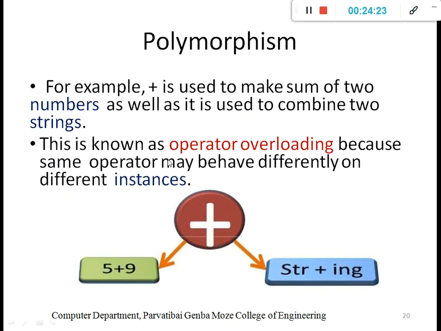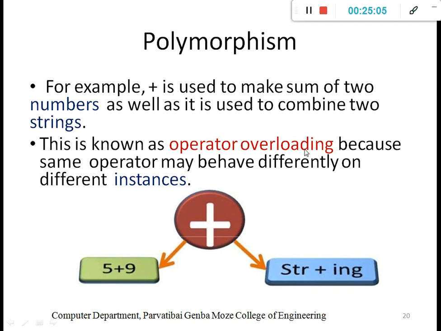Let's take a simple example of operator overloading, for example the plus operator. We use the plus operator whenever we add two numbers. Whenever we concatenate two strings in programming, we also use the plus operator. It means a single plus operator shows two behaviors, many forms. One form gives addition. Another form of the same plus operator concatenates the strings. That concept is called polymorphism. Under polymorphism, this is called operator overloading.